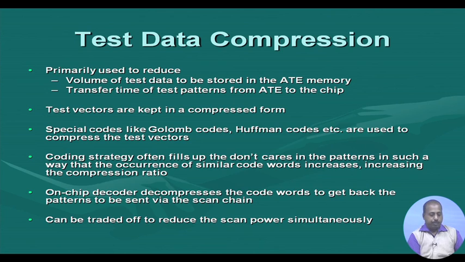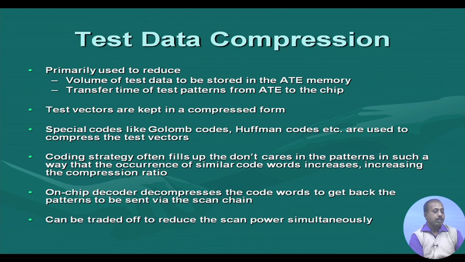Another avenue for power reduction is via test data compression techniques. We know that it is primarily used to reduce the test data volume that we have to keep in the ATE memory, and also to reduce the transfer time of test patterns from the ATE to the chip. Test vectors are kept in a compressed form, and we have seen codes like Golomb code and Huffman code to compress them. The coding strategy exploits the do not cares such that the occurrence of similar code words increases, and that improves the compression ratio.